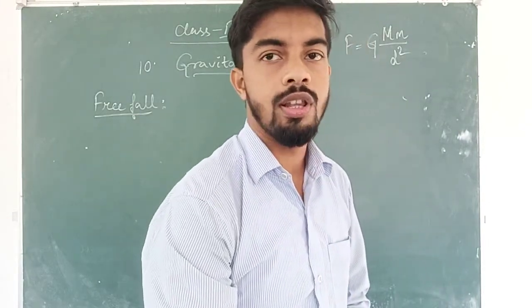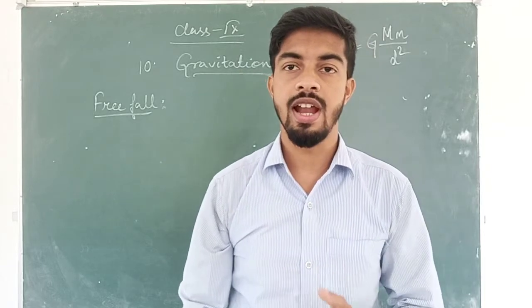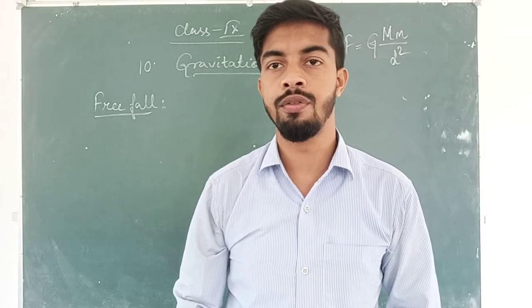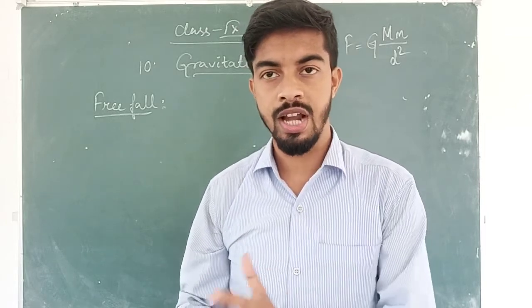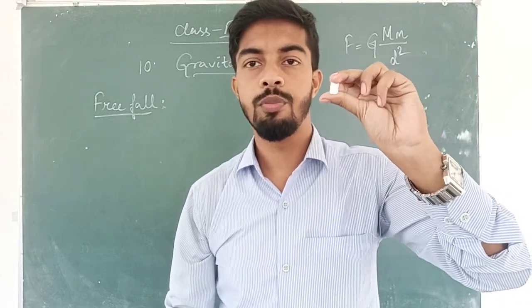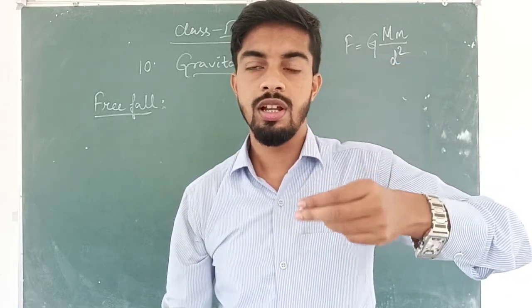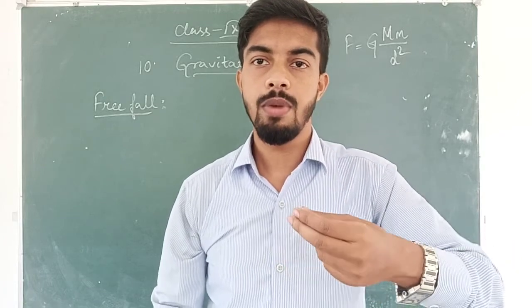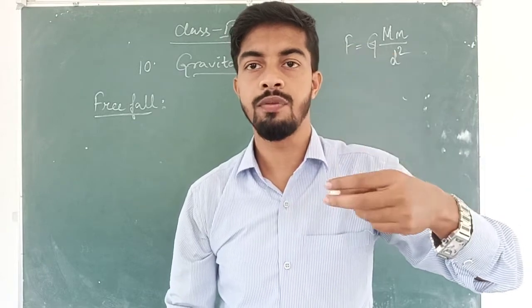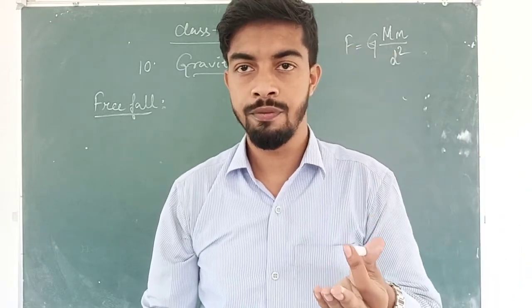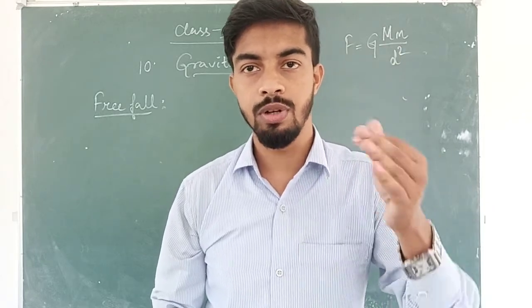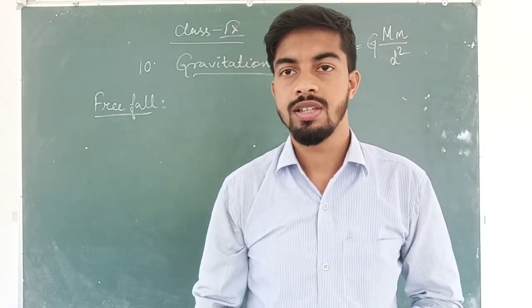So in free fall, as I told, the object falls directly to the ground. So free fall is related to the gravity of the earth. Free fall is related to the gravity as well as the mass of the object. The mass of the object lets the object fall at different speeds. If the mass of the object is more, then the object will fall a little bit faster, and if the object is very light, like a leaf or a feather, then it will fall down slowly. But eventually the object will come down to the earth's surface.